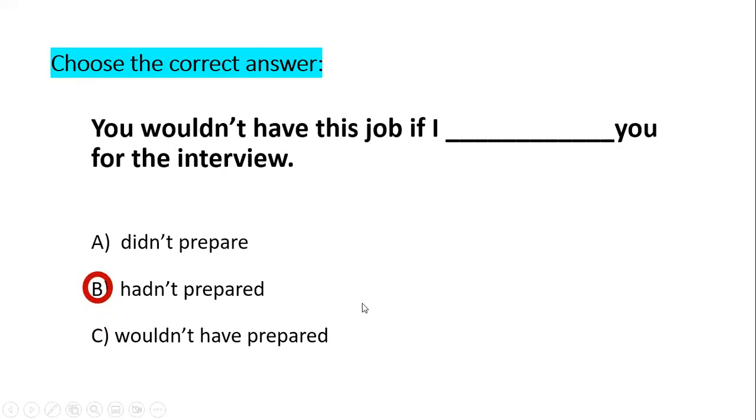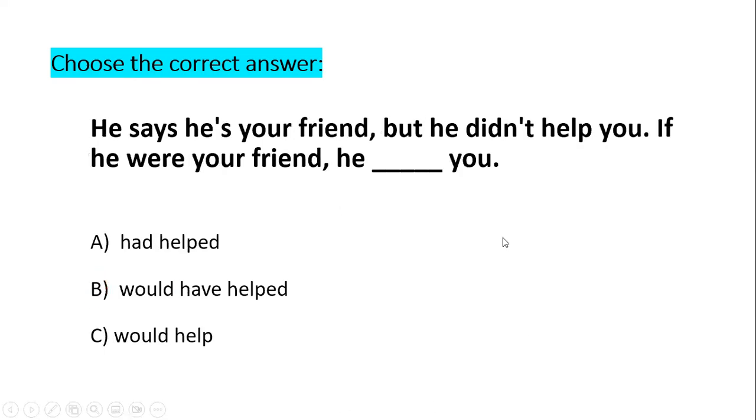So if I hadn't prepared you, you wouldn't have the job now, if I had not prepared you in the past for the interview. What happened first? I prepared you for the interview, and then now you have the job. Another one: he says he's your friend. He is your friend, but he didn't help you. If he were your friend, he...